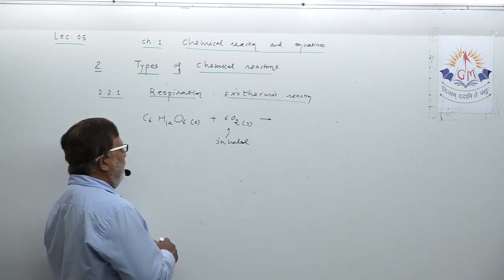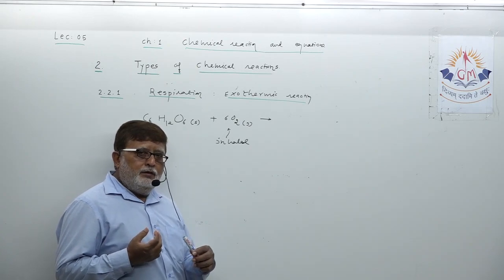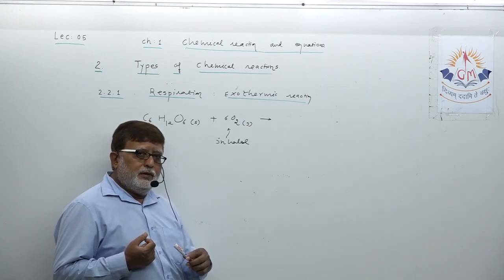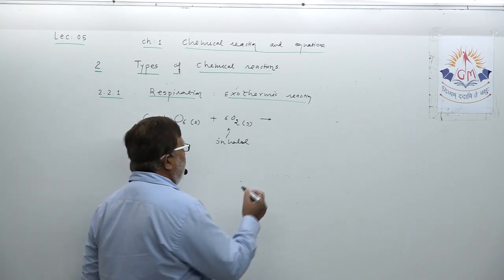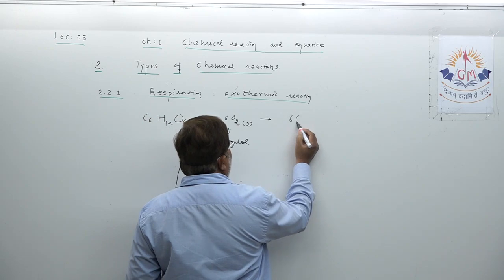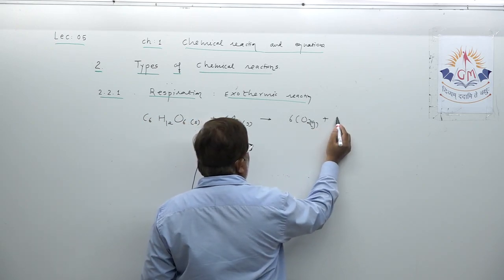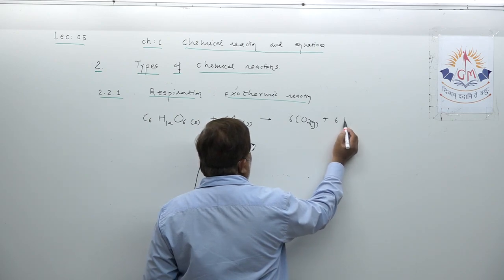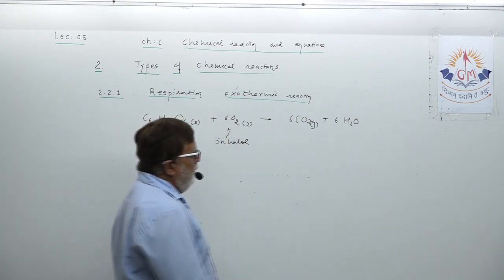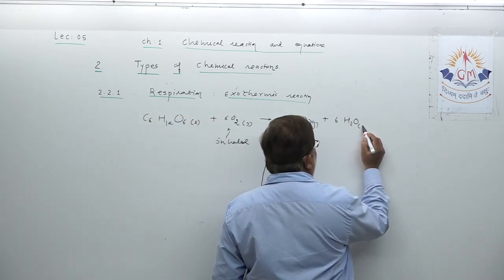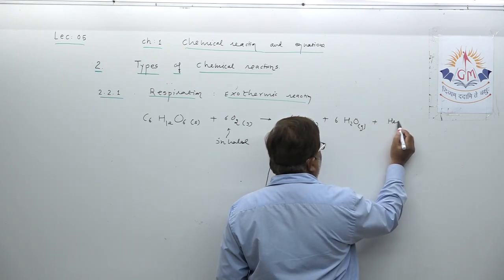So actually what happens? Inhaled oxygen inside our body oxidizes the glucose molecule there and produces carbon dioxide which we throw out from our body, then water, okay, 6H2O, right, water in gaseous form, steam form, understand, plus heat.